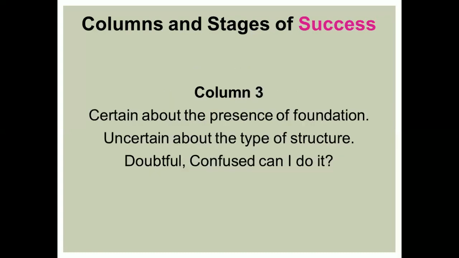Now, if we go further to column 3, it is the starting of getting the success. So in column 3, you will see a lot of confusion, a lot of doubt. So they are certain about the presence of foundation. नींव है अभी उनके पास, foundation is there, but still they are uncertain about the type of structure they have. So they don't have the tent right now, but they have the foundation, but अभी भी पूरा घर खड़ा नहीं हुआ है. The whole structure is not yet confirmed. So they are very unsure, confused type of.